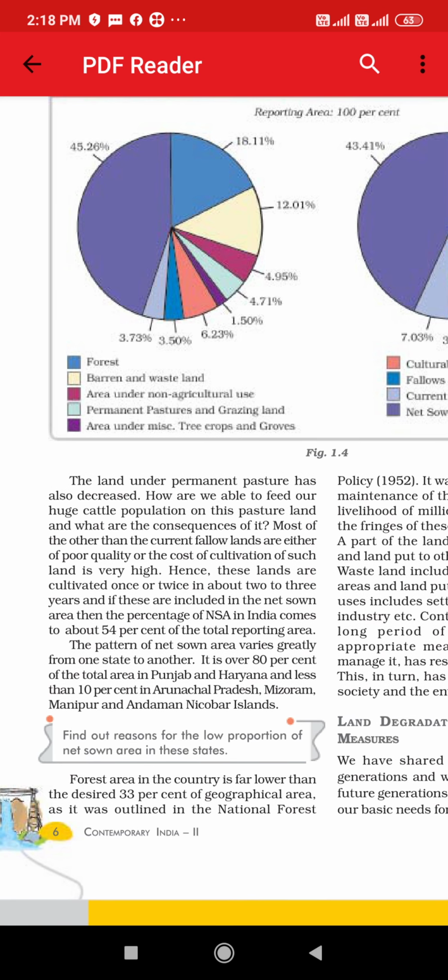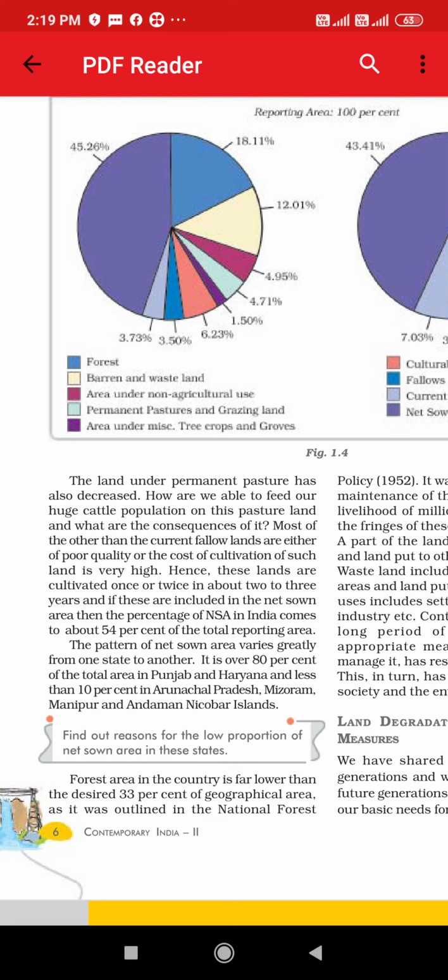The land under permanent pasture has also decreased. Those lands which were used as pastures have decreased. How are we able to feed a huge cattle population if pasture land and grazing land has decreased? How will it be possible to feed them on this pasture land, and what are the consequences?